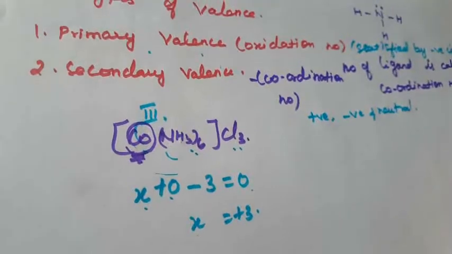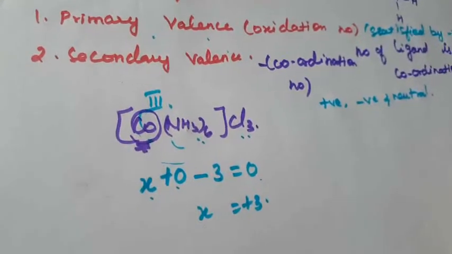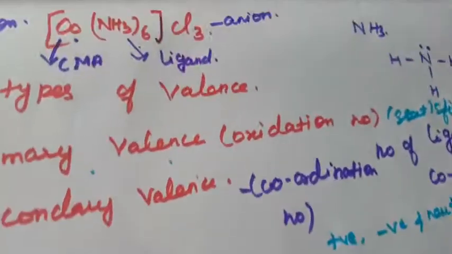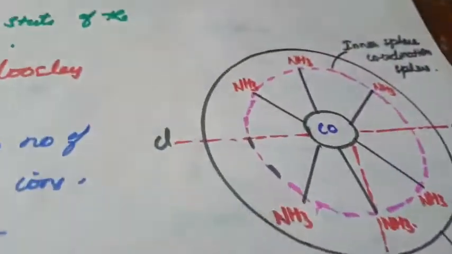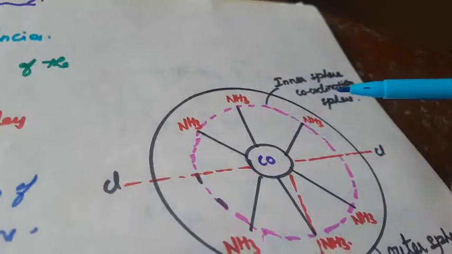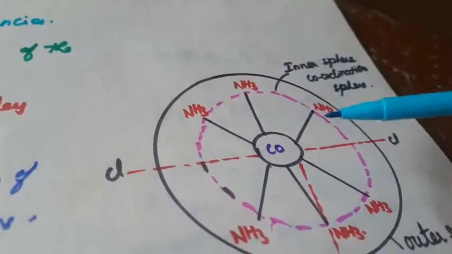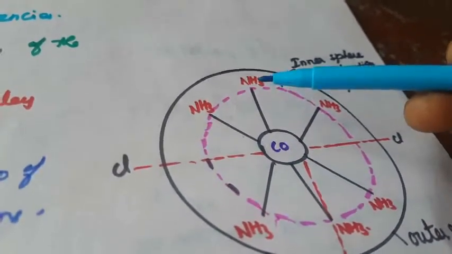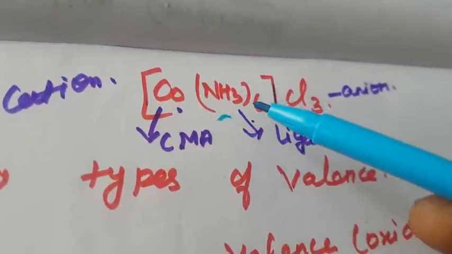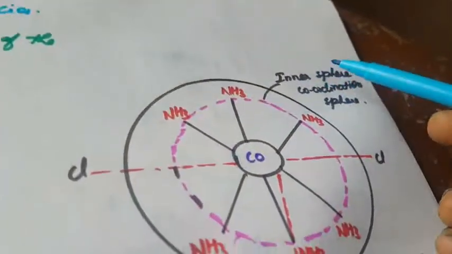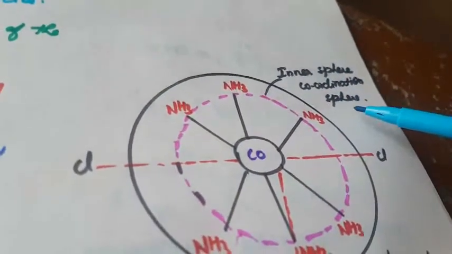Another point is that, according to Werner's theory, there are two types of sphere: the inner sphere and the outer sphere. See the diagram. In the inner sphere, the molecule is ammonia, 6 ammonia, present inside the square bracket, inside the coordination sphere.